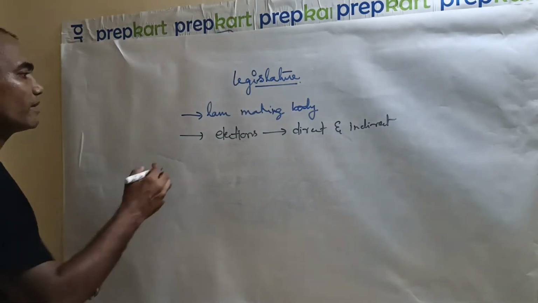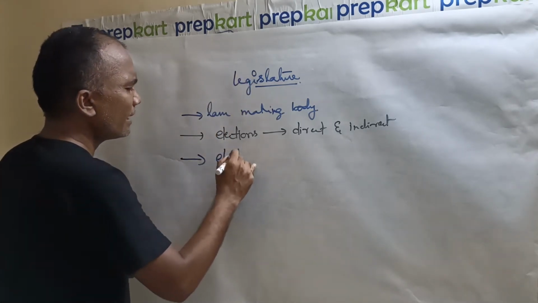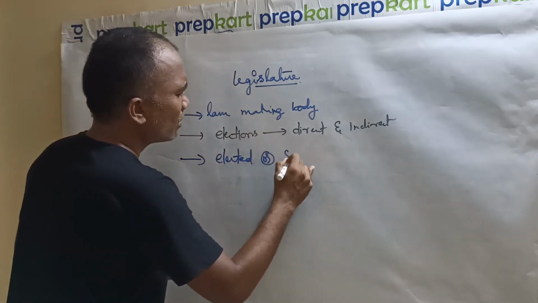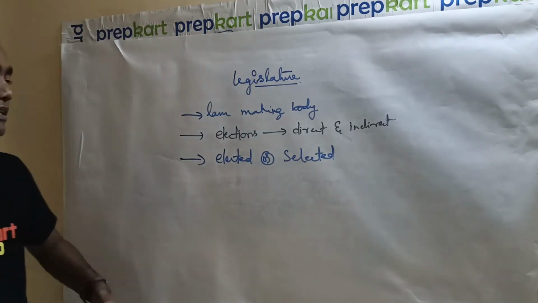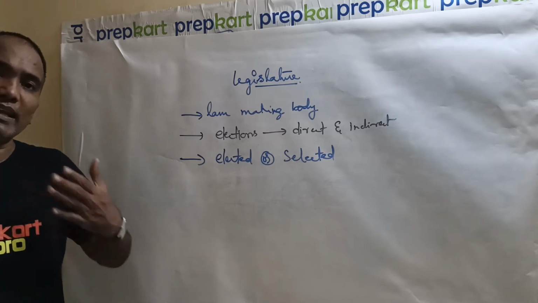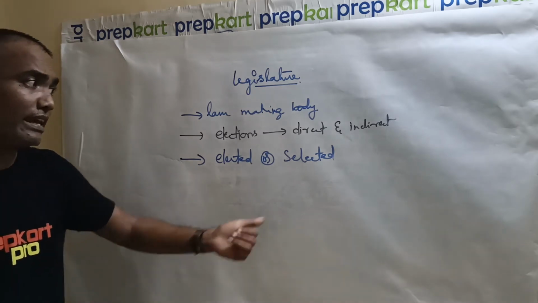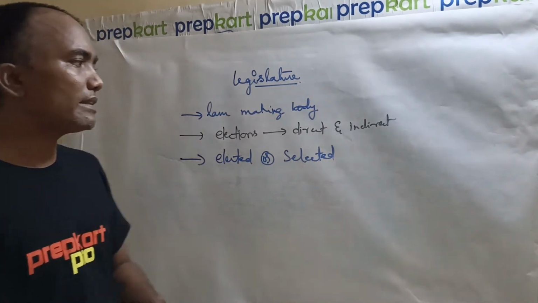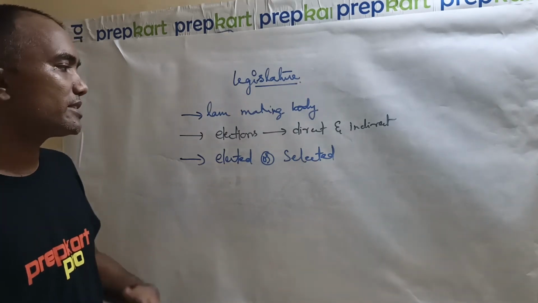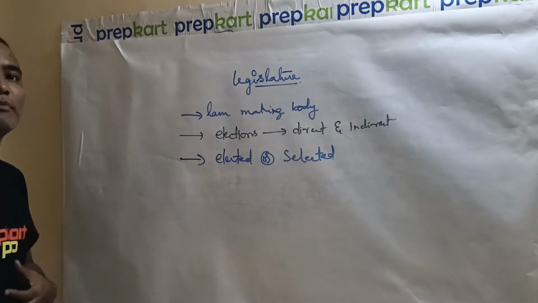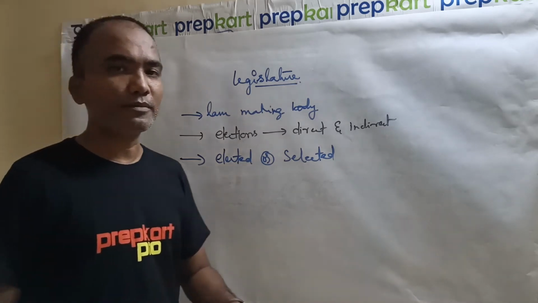And one more thing, members of this legislature can be elected or selected. So there are two possibilities. They can be elected by the people, or elected by the people who are again elected by the people. So in both cases it is election only. And in some cases for the legislature, some people can be selected also. That means nomination can be done. Nominated people, for example, the President of India nominates some people.